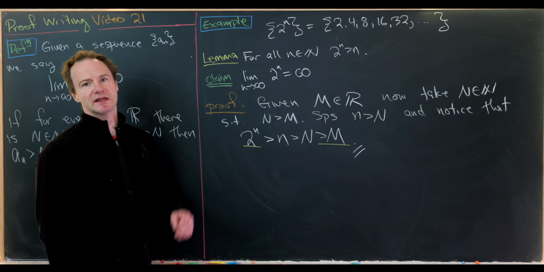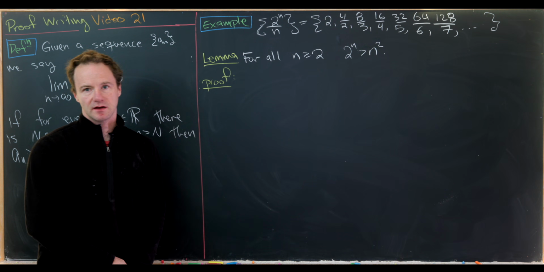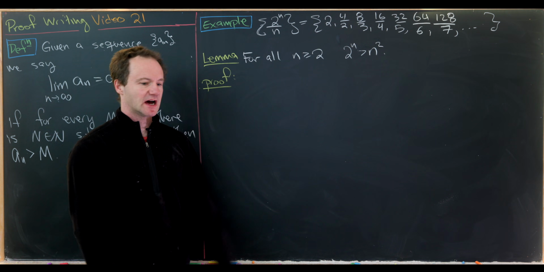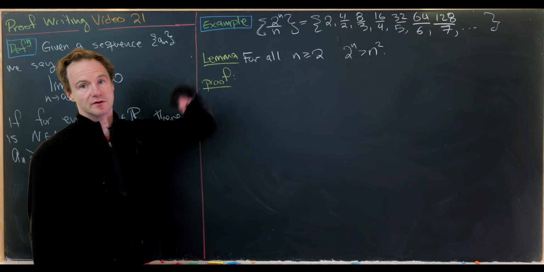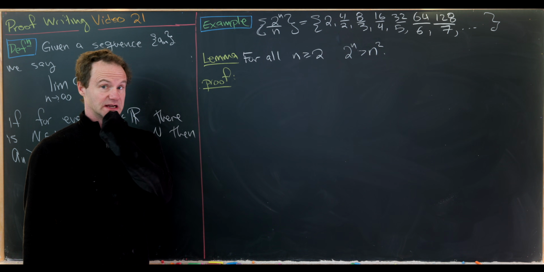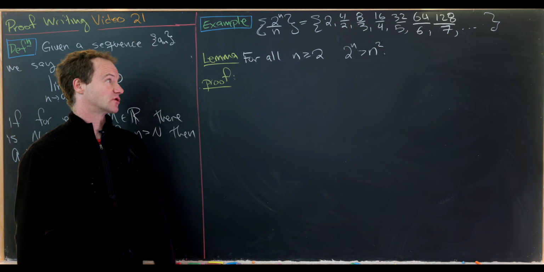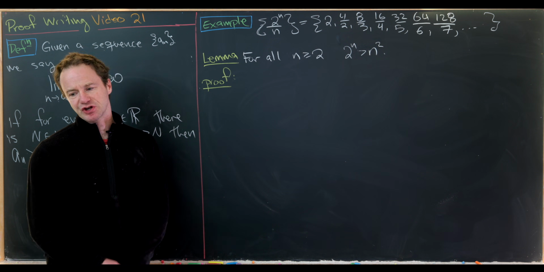Okay, let's do a related problem. Next up, we'll look at the sequence 2 to the n over n. And probably from a calculus class, you know that this should also diverge to infinity. And that's because the denominator is acting like a polynomial, whereas the numerator is acting like an exponential function. And exponential functions always grow faster, or they always win. But how would we show this?